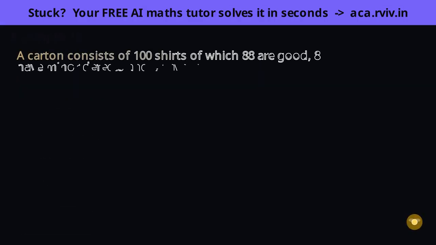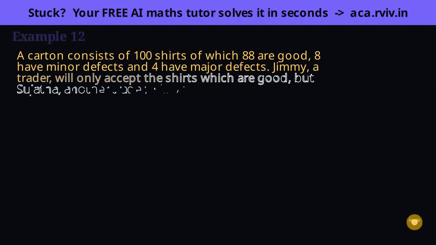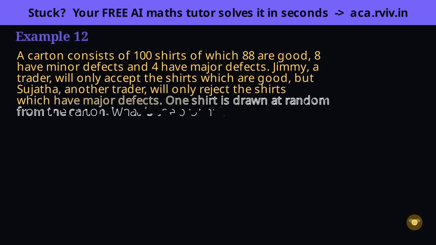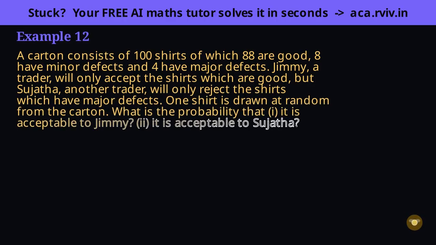Same carton, two buyers, and the whole problem turns on reading exactly which shirts each one accepts. One shirt is drawn at random from 100, so every shirt is equally likely and the total is a clean 100. Working out of 100 is a gift here. The fraction will read straight off as a percentage.